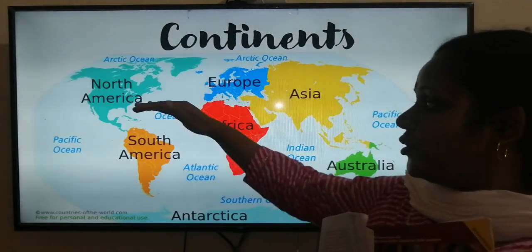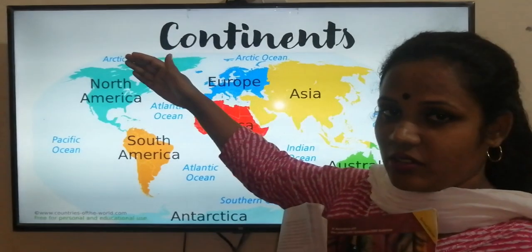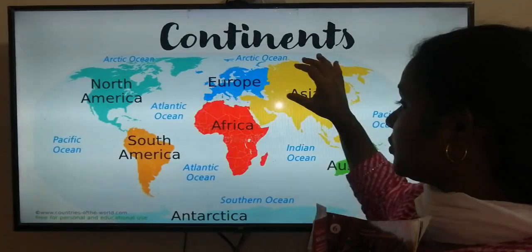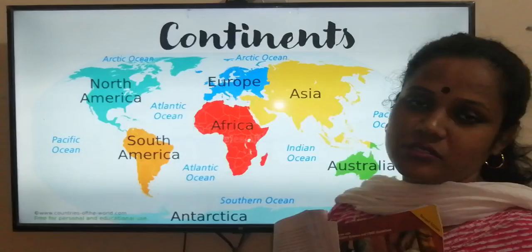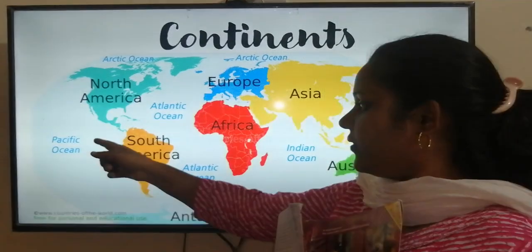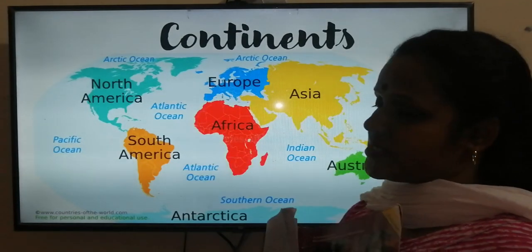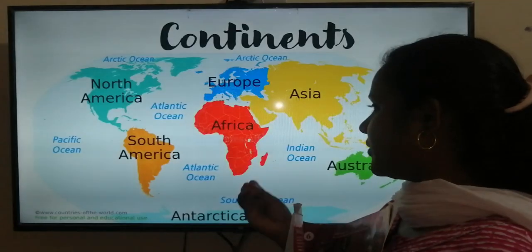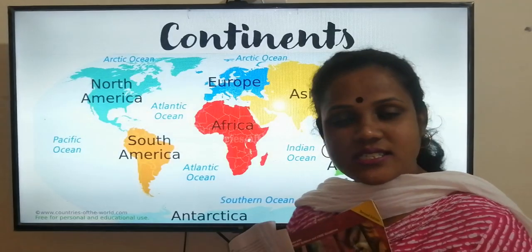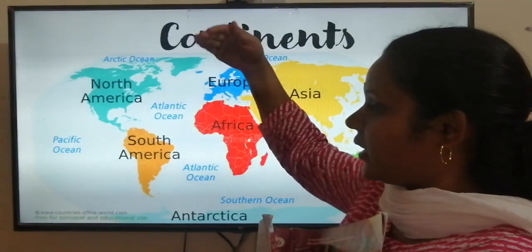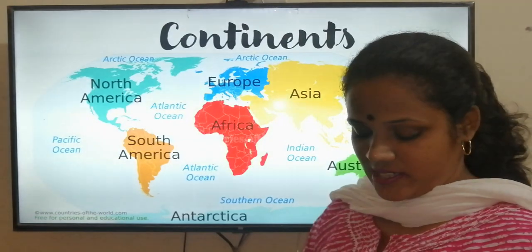That's why it says 2/3 of the land area is in the north. North America, Europe, Asia, all fall into the northern hemisphere, and very little, Australia, South America and some part of Africa, falls into the southern hemisphere. So most of the land is in the northern hemisphere.